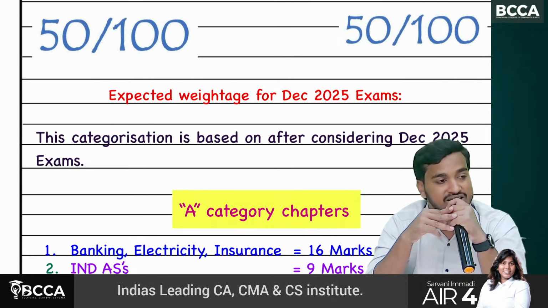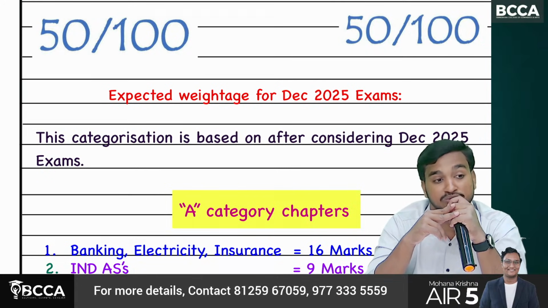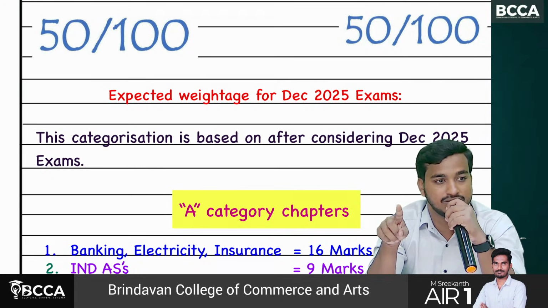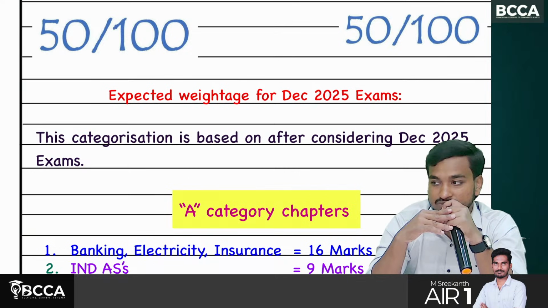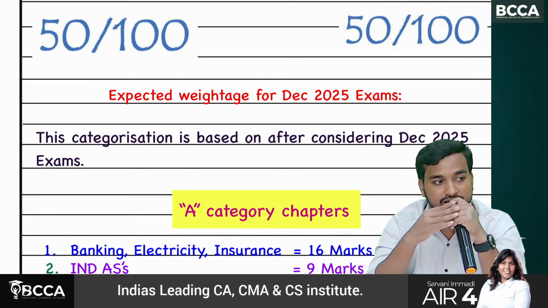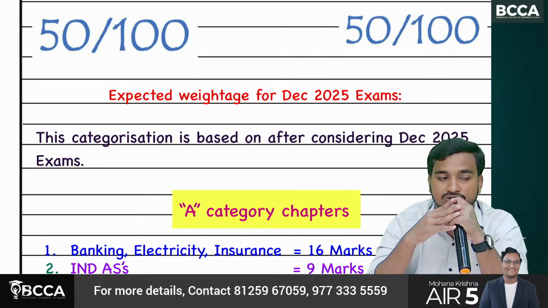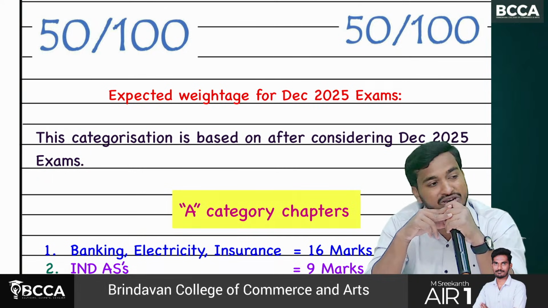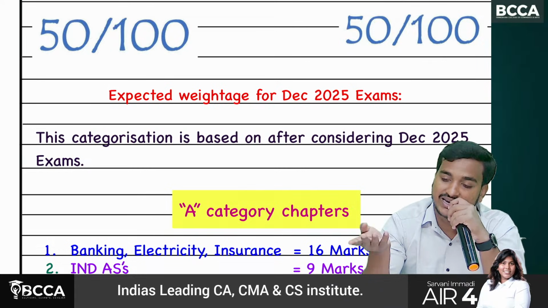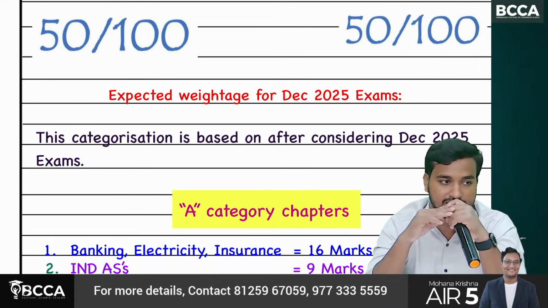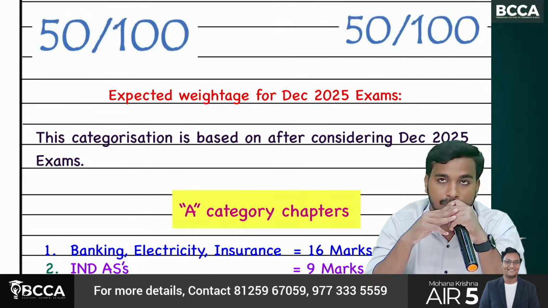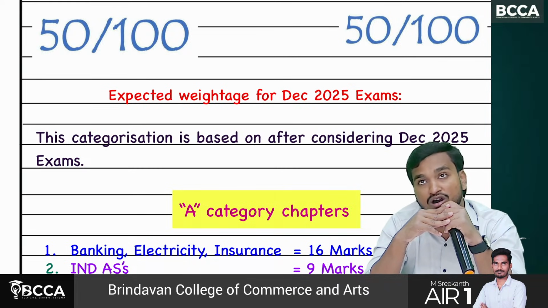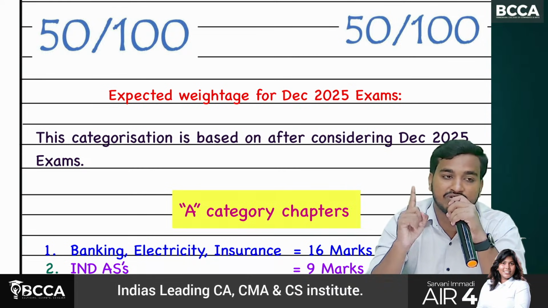But in the financial accounting paper, there is a mistake in one question, that is the incomplete records chapter question. The question itself has a mistake. They have to give grace marks. I don't know whether they will give or not. So in financial accounting, they have asked directly at least 40 marks from our material only. But in CA and audit, they have not even asked 1 mark directly from our material.